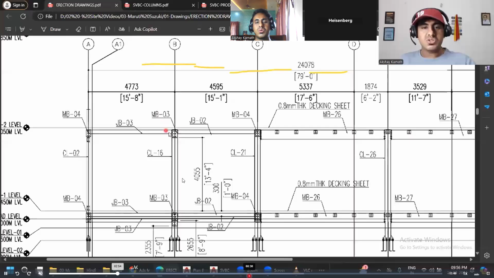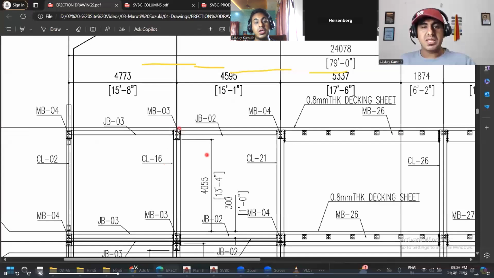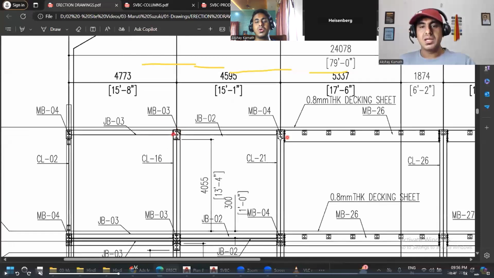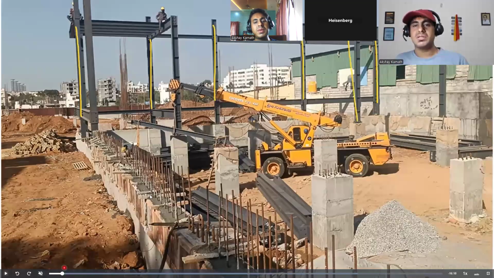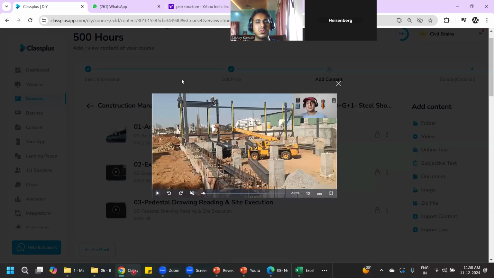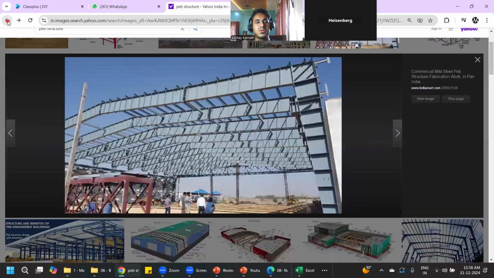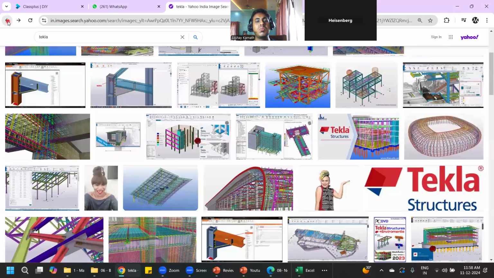All these things I've taught you, how to read the drawing. Now this is a drawing that you have, but this is a 2D drawing. No, you're not getting the 3D feel. If you want the 3D feel, what you do, you go for Tekla software. In Tekla software, if a beam is there, you literally draw such kind of beams there. And then practically it will look like this. Something like this, what we have seen. Okay, if I go back, this one. In Tekla, you'll model like this.